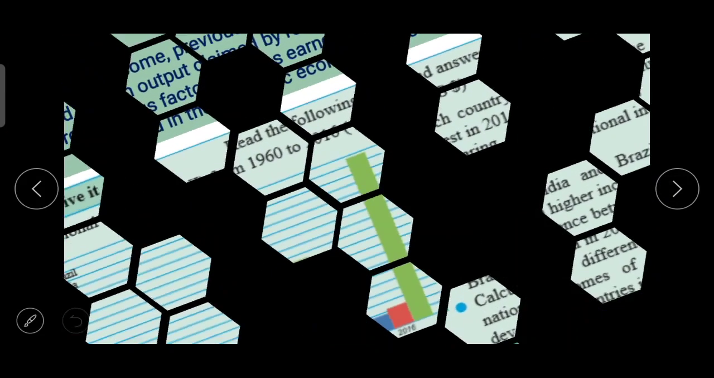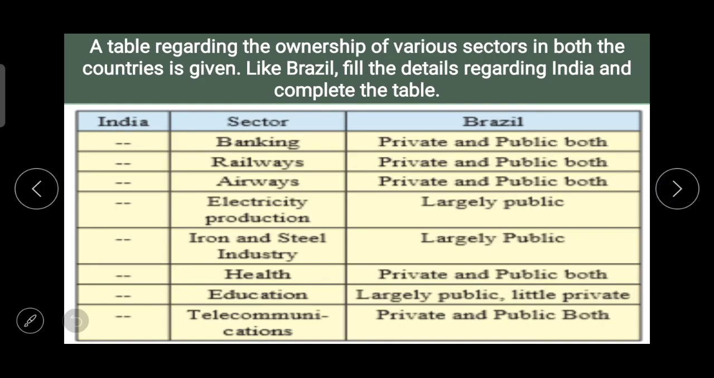Now the next point of this chapter, a table regarding the ownership of various sectors in both the countries is given. Here Brazil is given, and by studying that, you have to fill in the details regarding India and complete the table. One by one: banking, private and public both. Same here in India also. Banks are there in the private sector and in the public sector also. Railways, private and public both.